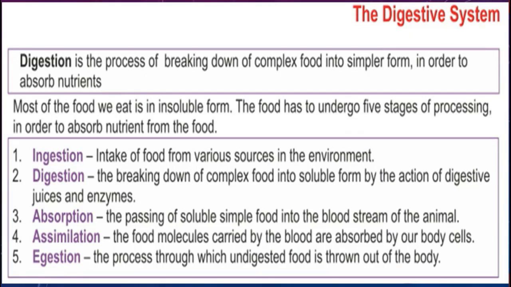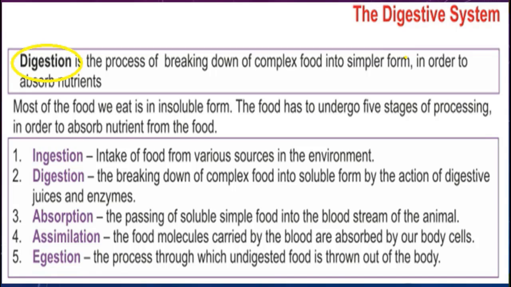Students, now from this slide or from this section, we will mainly discuss and focus on the digestive system of human beings. Digestion is the process of breakdown of large food molecules into small food molecules so that they can be absorbed by our body, because most of the food that we eat is in insoluble form, meaning our body can't absorb the nutrients in it in this form. So it is necessary for us that the food we eat must be in absorbable form.